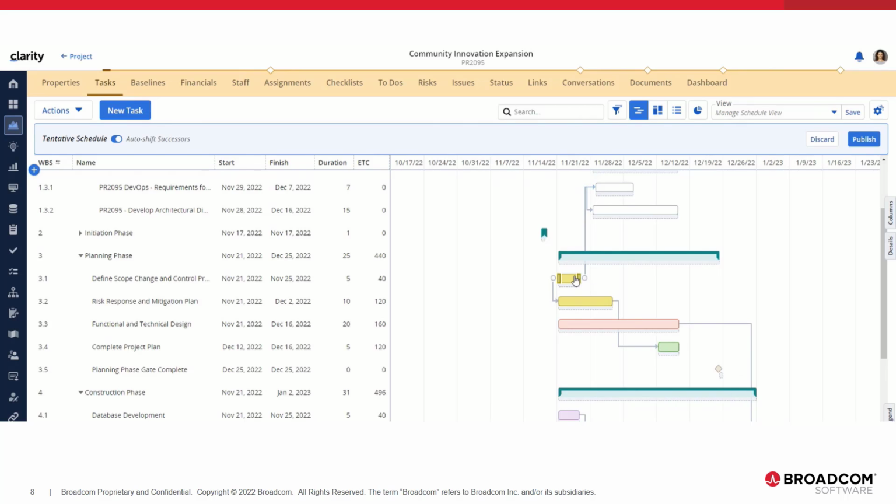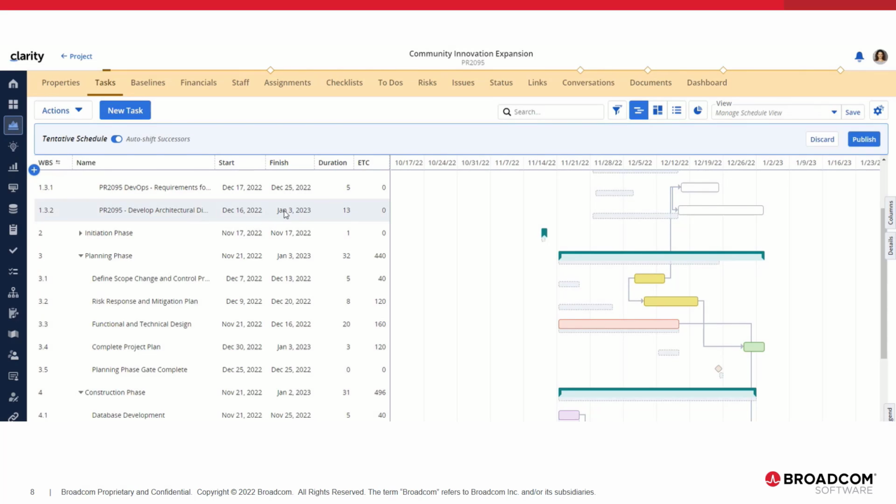So if we were to move this one, it will impact both the internal tasks and the external tasks. So let's move this out. And now you can see it moved the tasks in the subproject and in the master project as well.